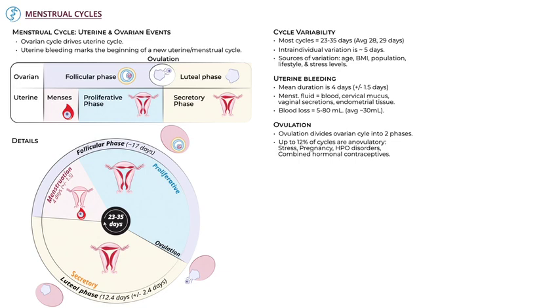Ovulatory status, of course, is important for those who wish to become pregnant or avoid pregnancy. However, natural variability in the lengths of the follicular and luteal phases makes it nearly impossible to predict the timing of ovulation based on dates alone. This is why the so-called calendar method is an unreliable form of birth control.